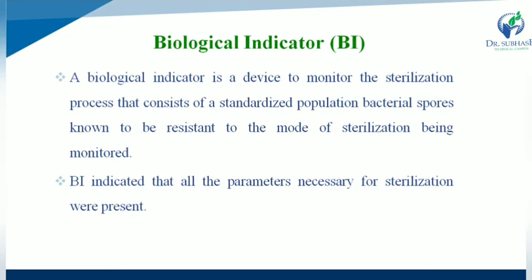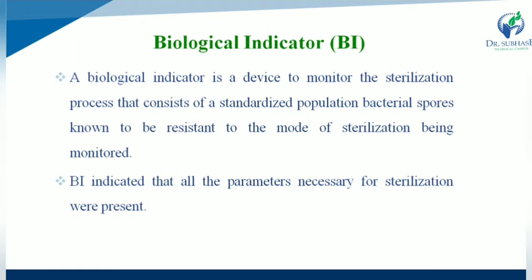Next one is the biological indicator. What is a biological indicator? A biological indicator is a device to monitor the sterilization process that consists of a standardized population of bacterial spores known to be resistant to the mode of sterilization being monitored. It indicates that all the parameters necessary for sterilization were present.